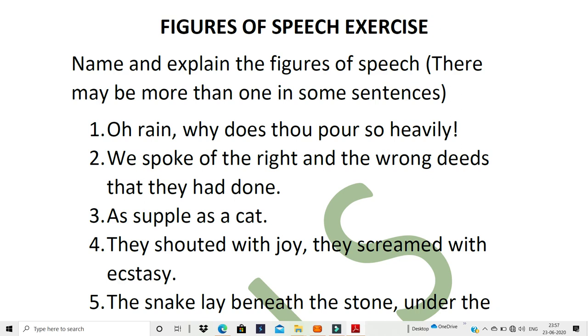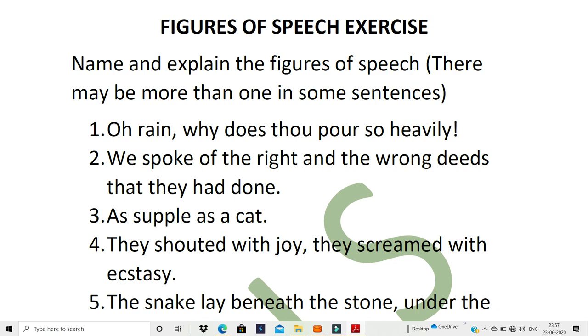If you really have the time, you can write it in your rough book, because I will be checking your answers next week. At that time you can cross check whether you have been able to write all the answers correctly, and then you can write it in your fair book, your grammar notebook, so that it looks fair and neat. Okay, now let's go to the first one.